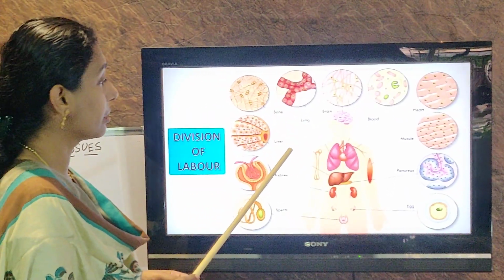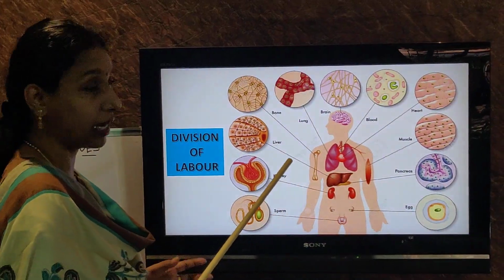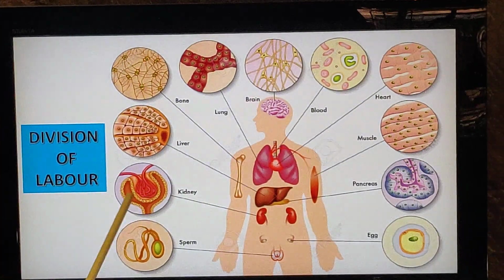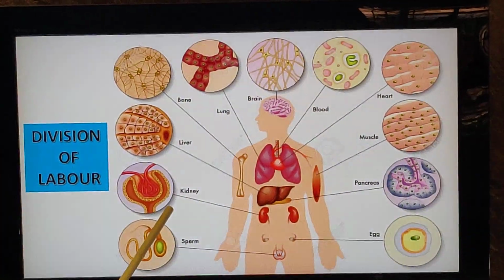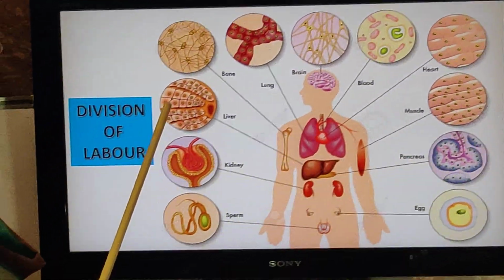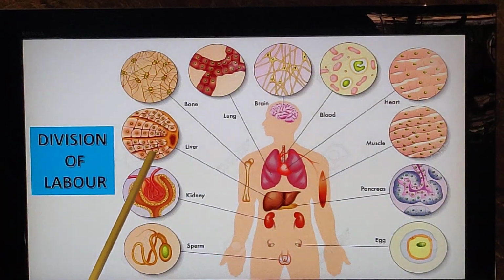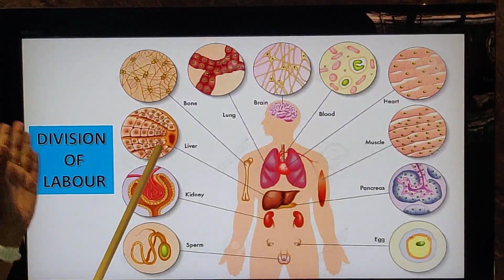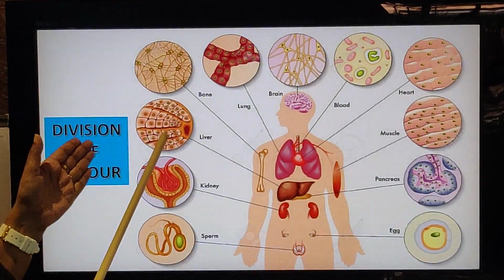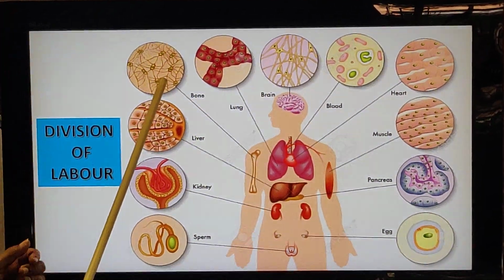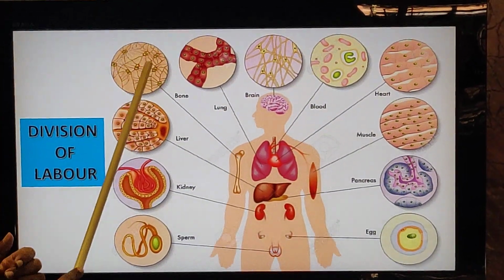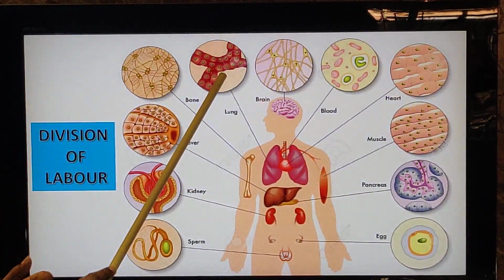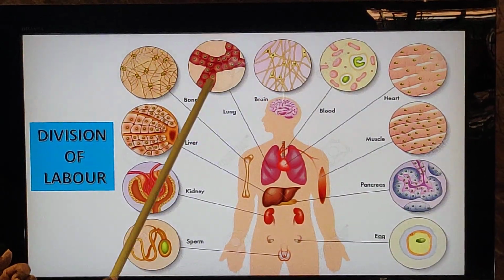If you look into this, you can see the wonderful nature of organization inside the human body. See, in the kidney there are special kinds of cells doing the function of filtration. The liver also has a group of cells which do the detoxification activity, conversion of glucose to glycogen, etc. And even the RBCs are destroyed here. Then if you look into the bone structure, see the group of cells of bone which help in giving mechanical support. And this is the lungs. Of course, it is helping in the exchange of gases. So the group of cells does that function.